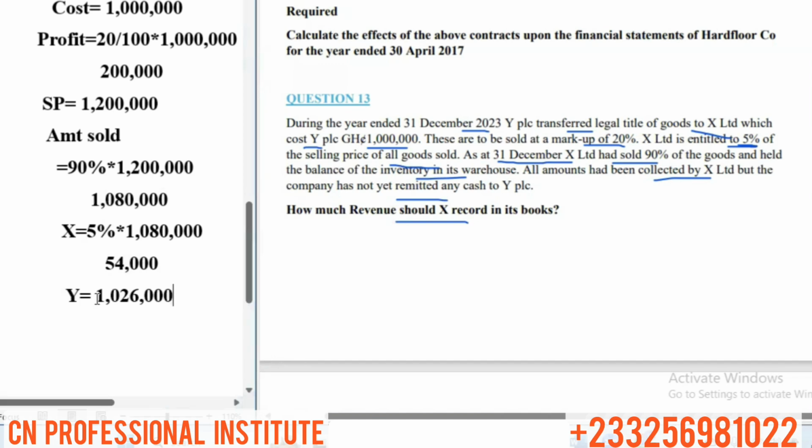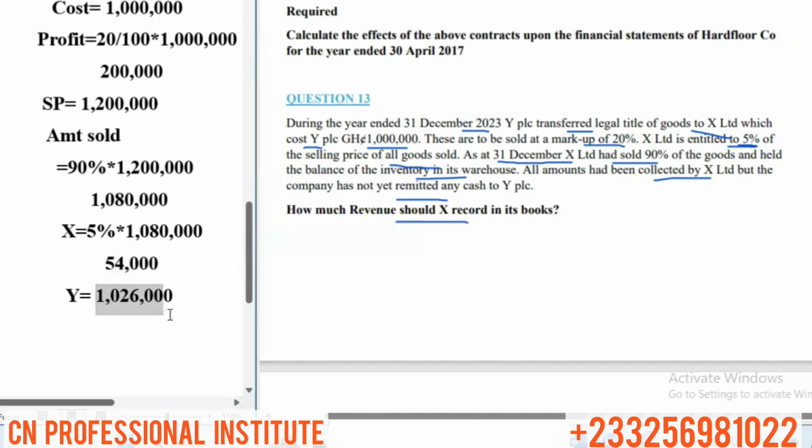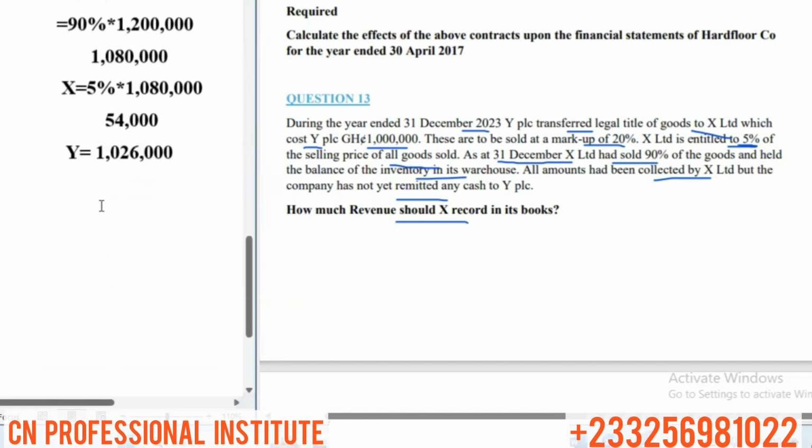Are you following? So Y's revenue will be 1,026,000. So we've gotten the revenues that each of them will record. We said X will record 54,000 as revenue, and then Y will record 1,026,000 as revenue. Right. So if you go to their books, that's all. Let's show the entries in their books. So let's look at what it will look like in X's book.